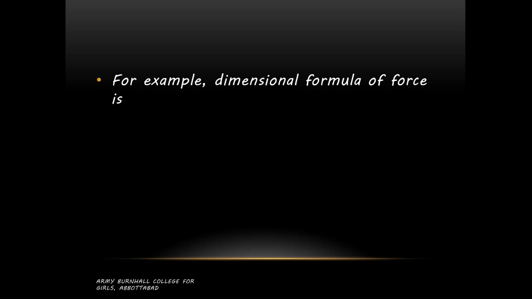For example, dimensional formula of force. If we are going to write down the dimensional formula of force, then what we are going to do? Dimensional formula of force is [MLT^-2]. Keep this in mind that it is an expression, so we will not write it as dimension of F is equal to this. We will not use equality sign over here. We will simply write its formula within square brackets. That will give dimensional formula, because F is equal to MA, so that will be having a dimensional formula written like this, [MLT^-2].